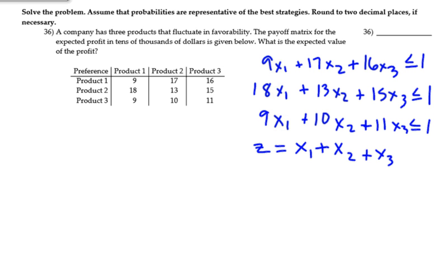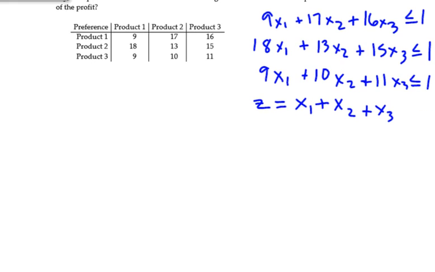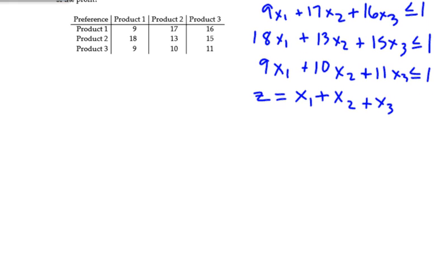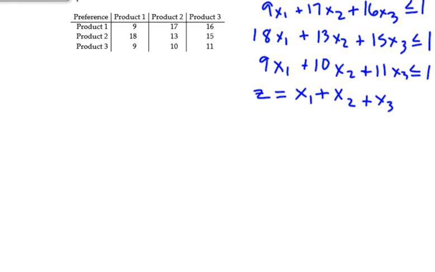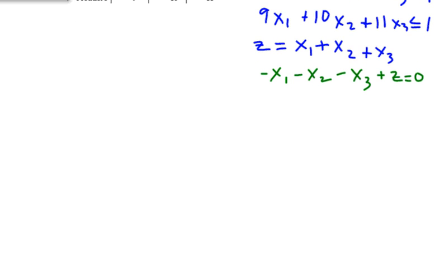Now I want to take those inequalities and my optimum equation, and put those into a matrix using slack variables, and I need the same number of slack variables that I had in inequalities. For the z equation, which is our maximum equation, I bring everything over to one side and set it equal to 0. So that's going to be negative x sub 1 minus x sub 2 minus x sub 3 plus z equals 0. So that's how I'm going to put that in my matrix.